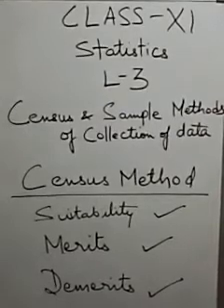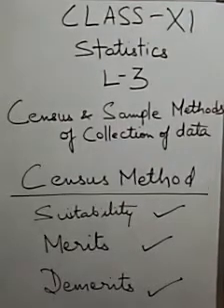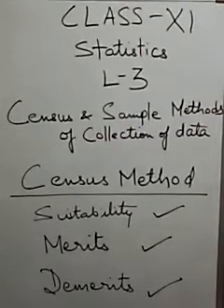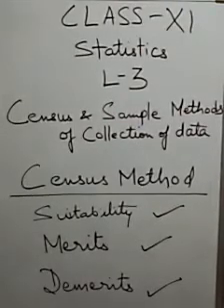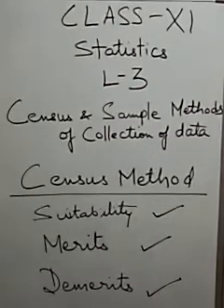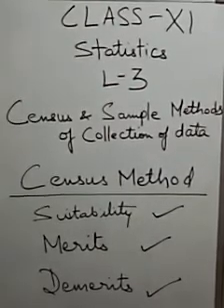Extensive information: information collected through the census method is quite exhaustive and therefore more meaningful, because all items of the universe are examined. Study of diverse characteristics: by using census method one can study diverse characteristics of the entire universe.